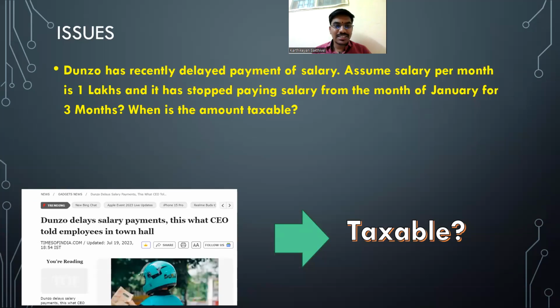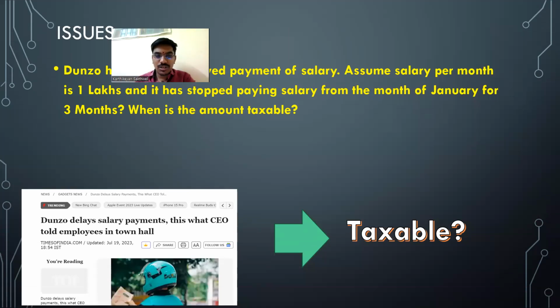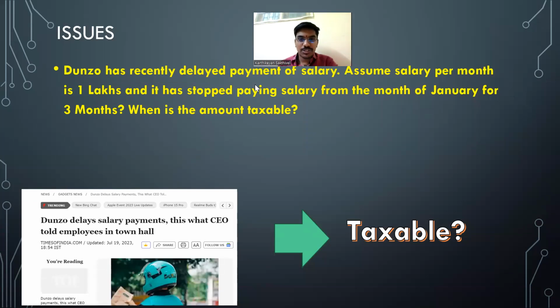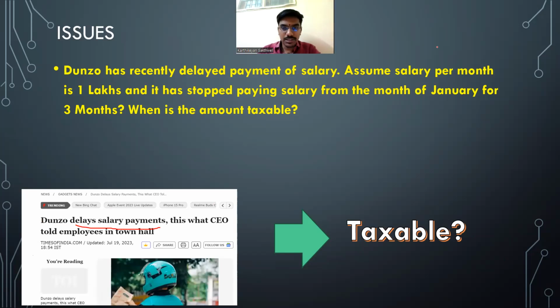At least after the examination, have a practice of following some business newspaper so that you'll know what is actually happening. One of the best places to learn any subject of our curriculum is the business newspapers. You can link from anywhere to anywhere and from any concept to another concept. One of the recent buzzes is that Dunzo has delayed salary payments. For its employees, not the delivery partners, it has delayed payment due to some cash crunch, and they're trying to get some funds. So that is the news.